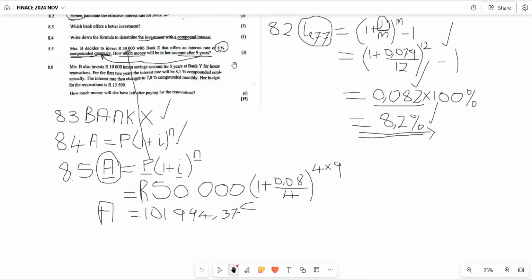We are back to finish the rest of the question paper. We were dealing with 8.5, which is what we have here. When we look at 8.5, the mark allocation here is 3 marks. Then how are we going to distribute that 3 marks?